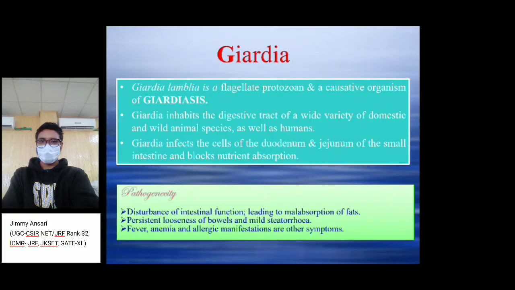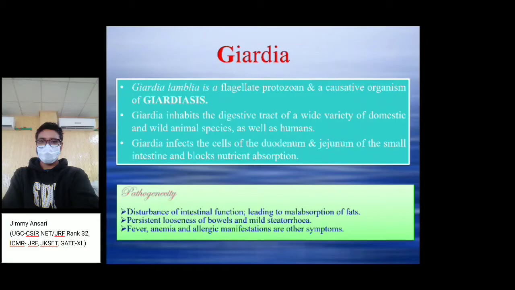Generally this Giardia lamblia inhabits the digestive tract of a large variety of domestic and wild animals as well as humans. It infects the cells of the small intestine in the region of the duodenum and jejunum, and it blocks nutrient absorption in the small intestine.